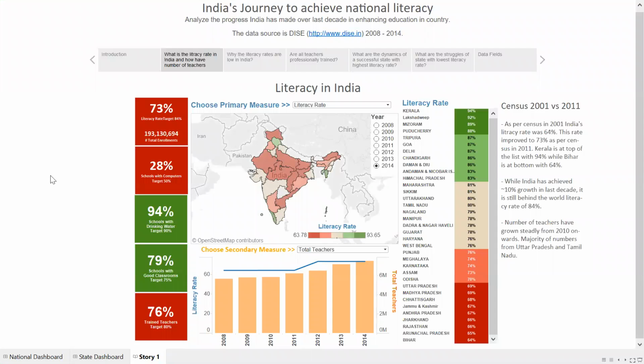This is a national level dashboard. The objective of this dashboard is to see the national performance and how states are ranked. The audience are the policy makers. They can see how the states are ranked, how they are performing, and take the corrective measures.